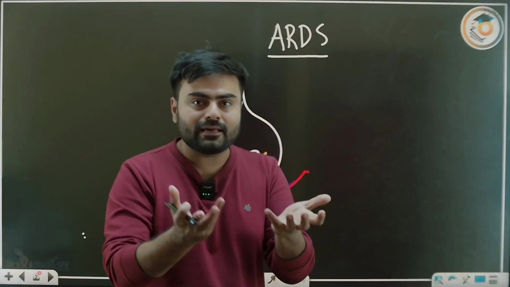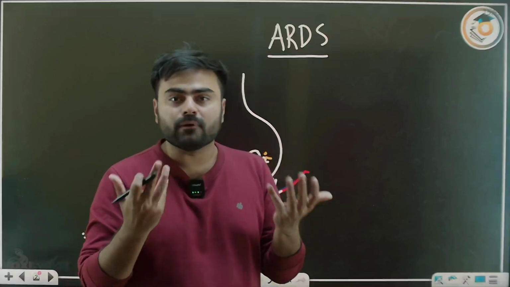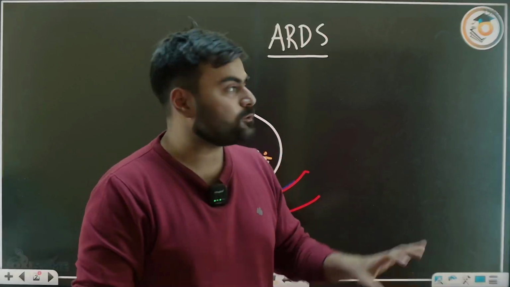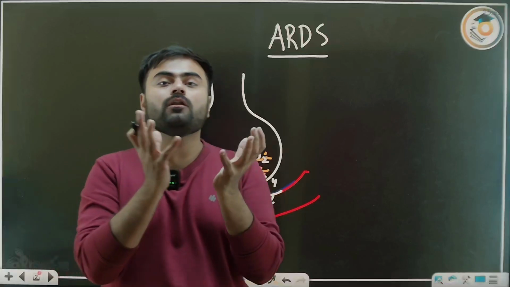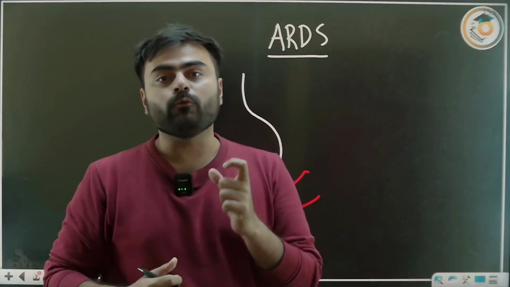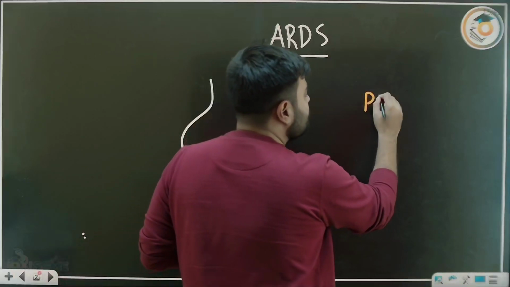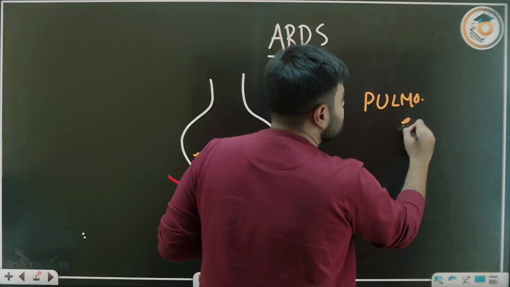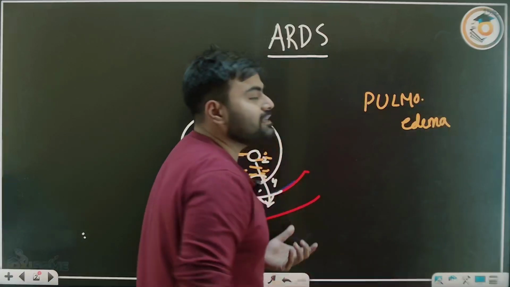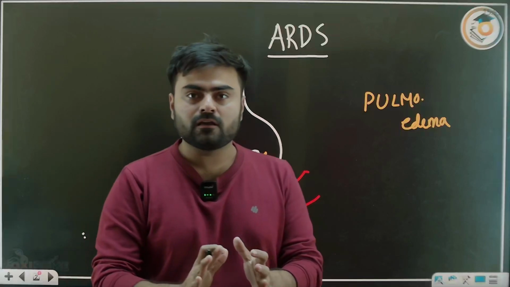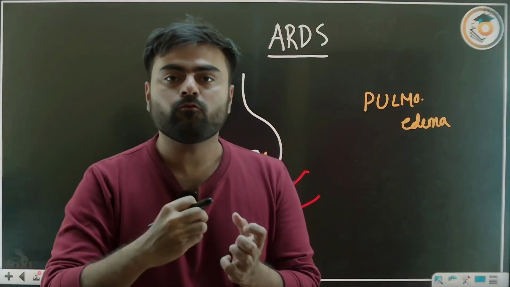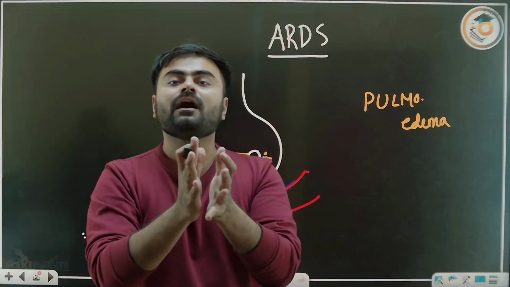So you can easily guess the diffusion will be hampered. The diffusion will not happen. So in ARDS, the alveolus is filled with fluid. And what is this known as? Yes, this is known as pulmonary edema. So in ARDS, pulmonary edema is happening. From the pulmonary vasculature, fluid is coming out and it fills the alveoli.